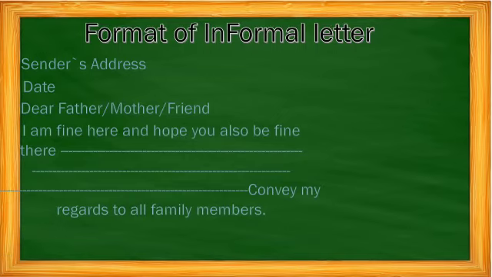Then in body you will start with I am fine here and hope you also be fine there. Then your message or whatever you want to say in the letter. Then at last you will say convey my regards to all family members. Whether you are writing to your friend also, then also you can say this, convey my regards to all family members. Complimentary greetings will be your loving son, daughter or friend. Then your name.